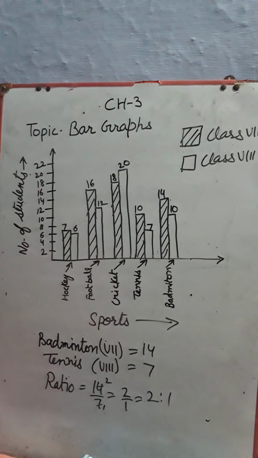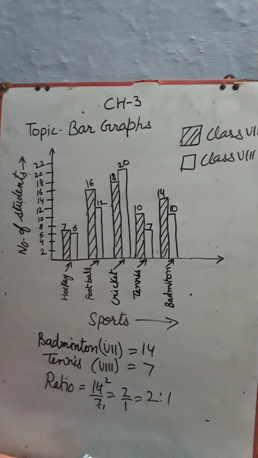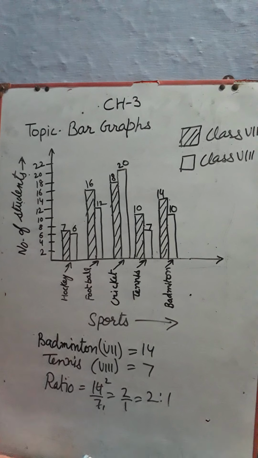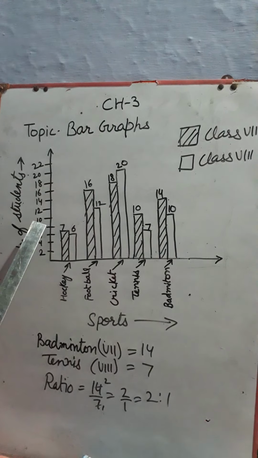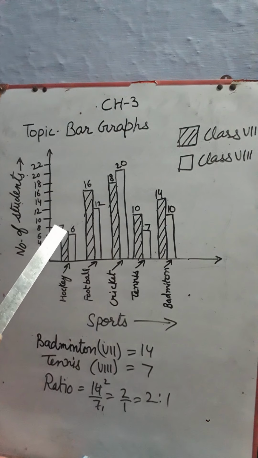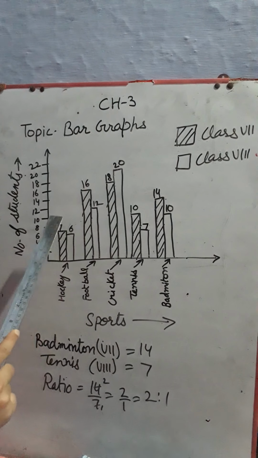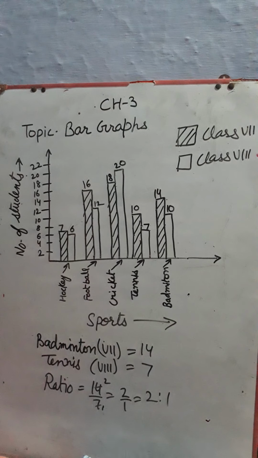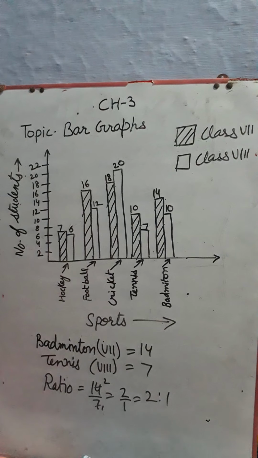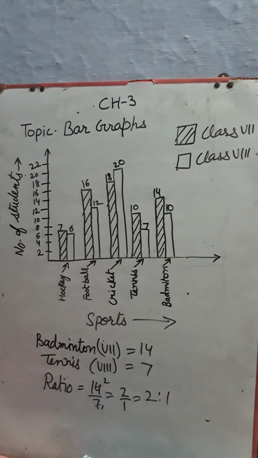Next we have how many students of class 7th like hockey and tennis in all. Class 7th hockey students we have 7 and in tennis we have 10 students. 7 plus 10, 17 students in all like hockey and tennis.